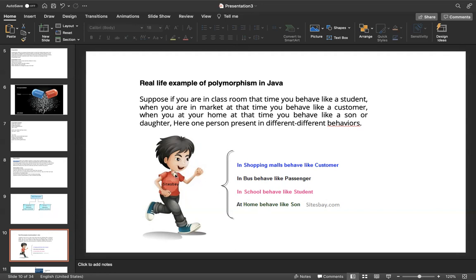So the object is the same. That boy has not changed. According to the place, the situation, the requirement, the circumstances, he acts accordingly. The same object can act in different forms. Customer is one form, passenger is one form, student is one form, son is one form. These are different characters, but the actor is the same. This is called polymorphism.